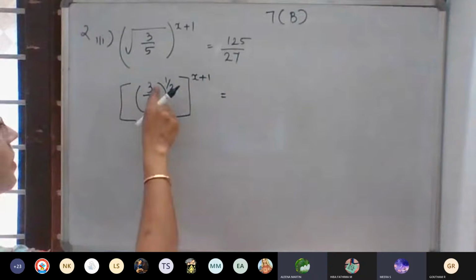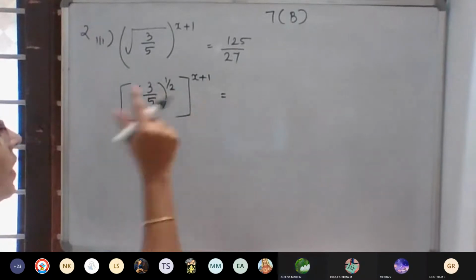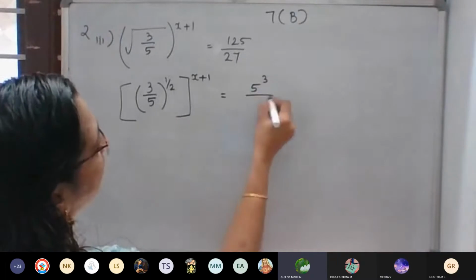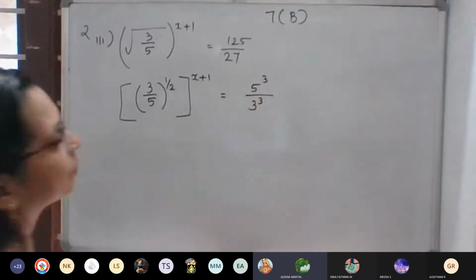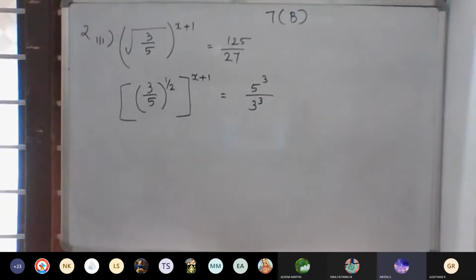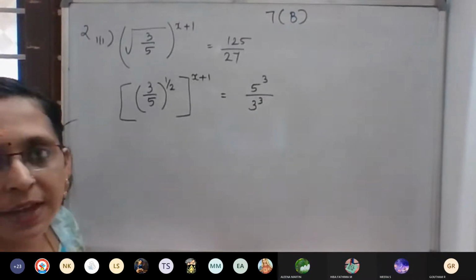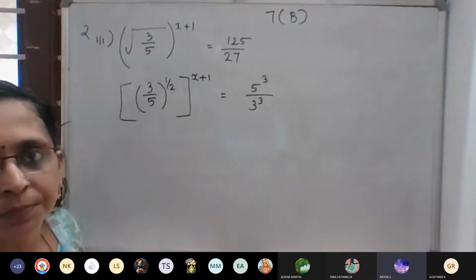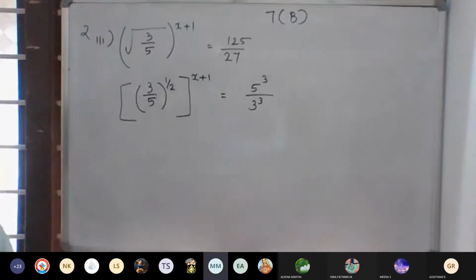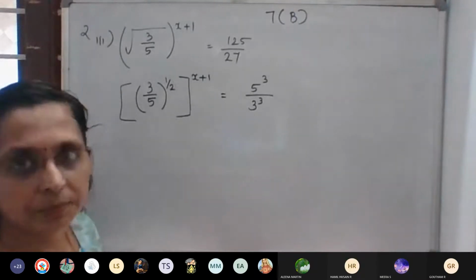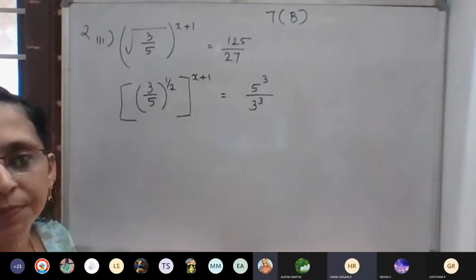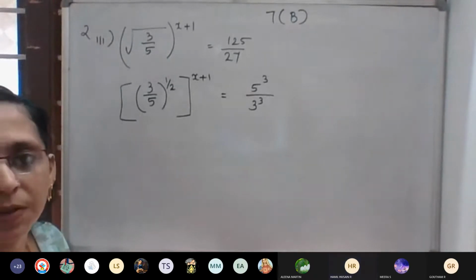On the right side, 125 is 5 cube, and 27 is 3 cube, so 125/27 is 5 cube divided by 3 cube, which is 5/3 whole cube. The next step: a raised to m, the whole raised to n, isn't it? So 3/5, all raised to 1/2 into x plus 1. Okay, do it.